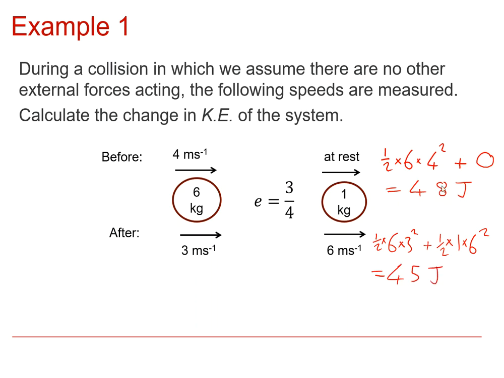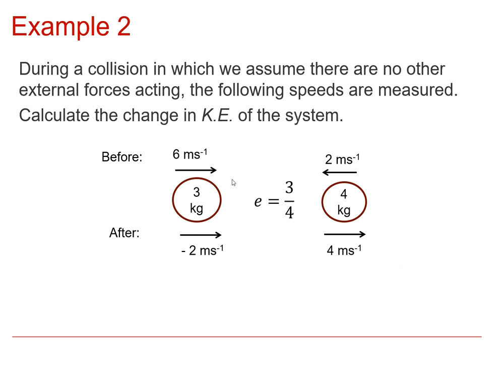So before we had a kinetic energy of 48, we've now got a kinetic energy of 45 joules. So the change in kinetic energy, final kinetic energy minus the initial kinetic energy, is a change of minus 3 joules, which is negative as we expected because that indicates a loss in kinetic energy.